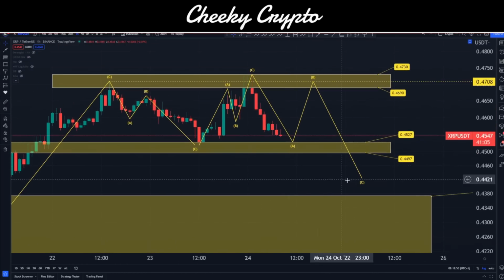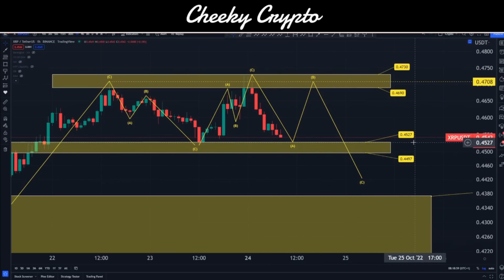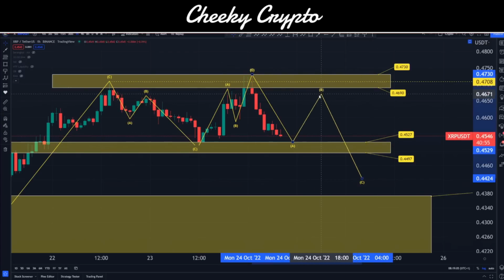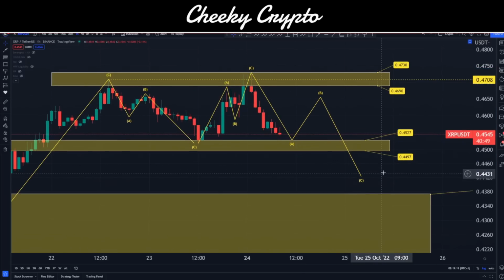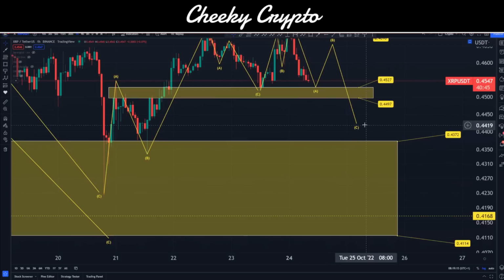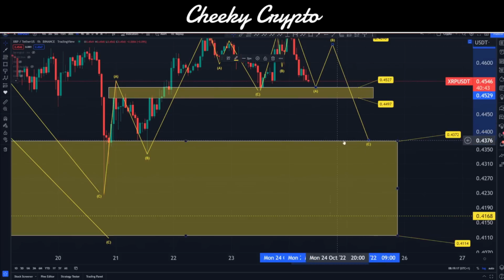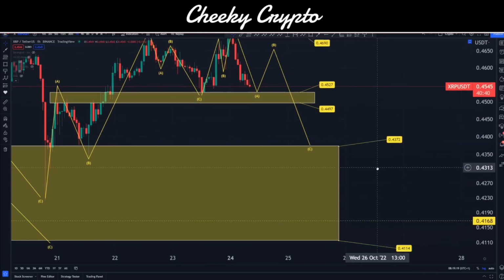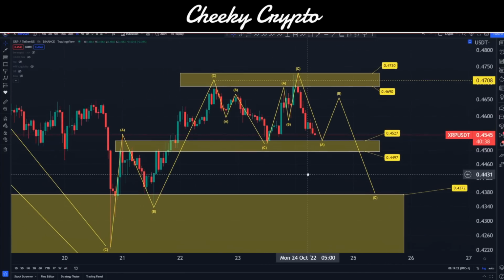Okay, so for XRP, my expectations are we come back down somewhere between 44.97 and 45.27, as you can start to see it breaking down now at the point of recording. And then we rally up a little bit. Maybe we won't even reach that higher area. There's other areas of interest right around here at about 46.5, and then break on down, lose this area of support, and head down towards our lows down here. And in this low range could be our support being found again for the next move to the upside.